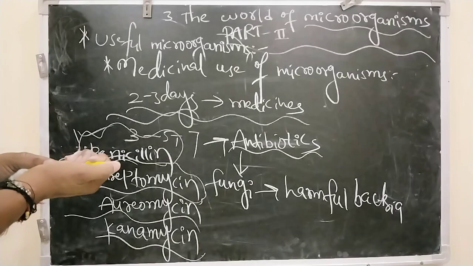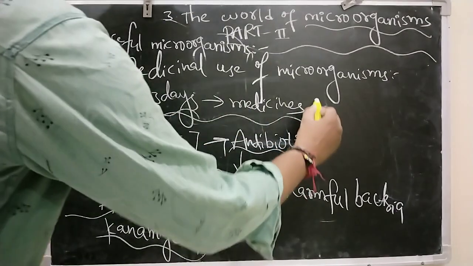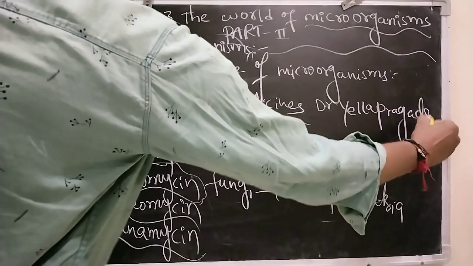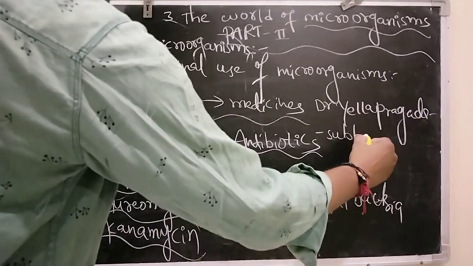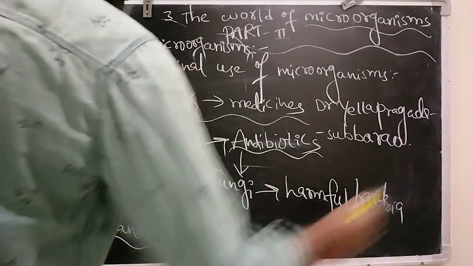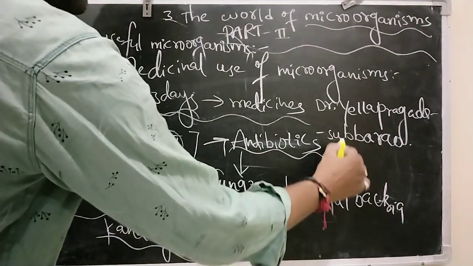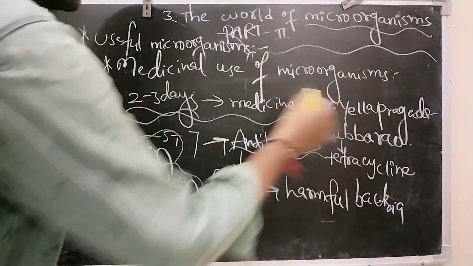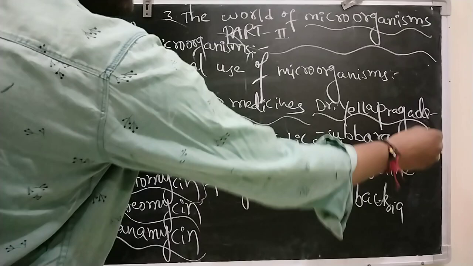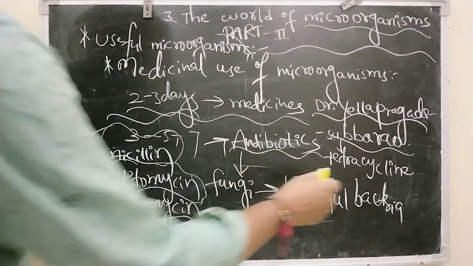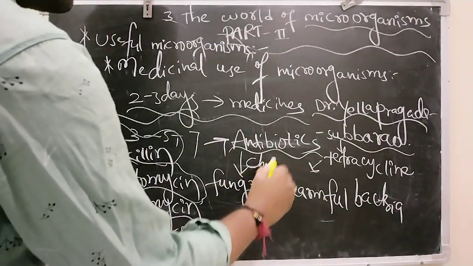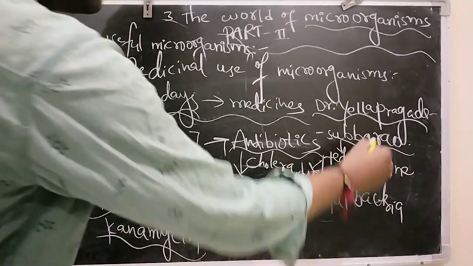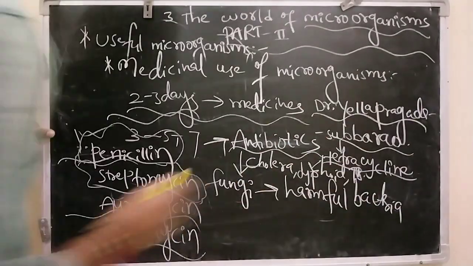And here we have to know a great person called Dr. Ella Pragada Subbarao, who belongs to the Telugu state, West Godavari, AP. He discovered an antibiotic called tetracycline, and he is also called the Wizard of Wonder Drugs. Tetracycline is used to cure cholera, typhoid, and tuberculosis. These diseases can be cured by using tetracycline.